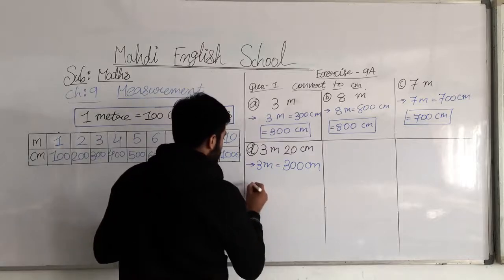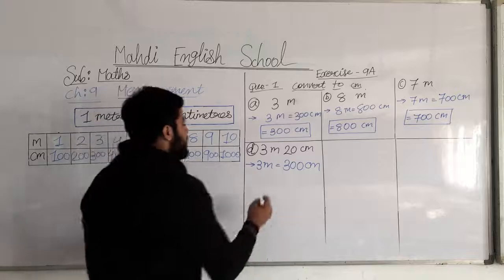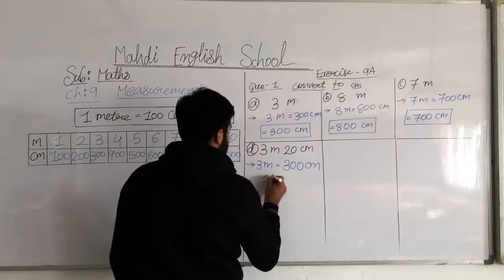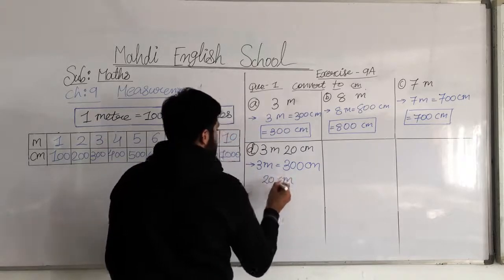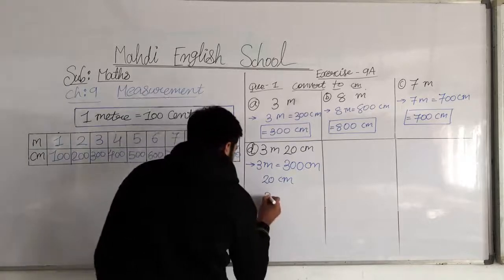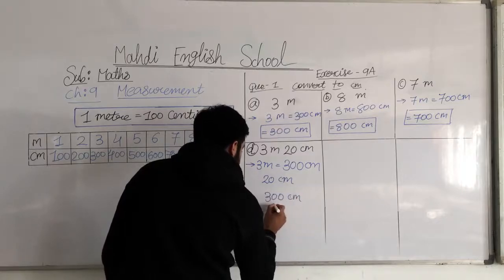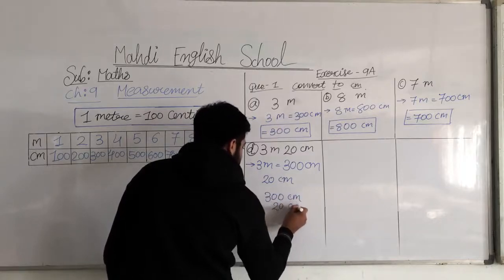Okay. Then what we do is we put the same 20 centimeters as it is. Then after that we do the addition. So 300 centimeter plus 20 centimeters.